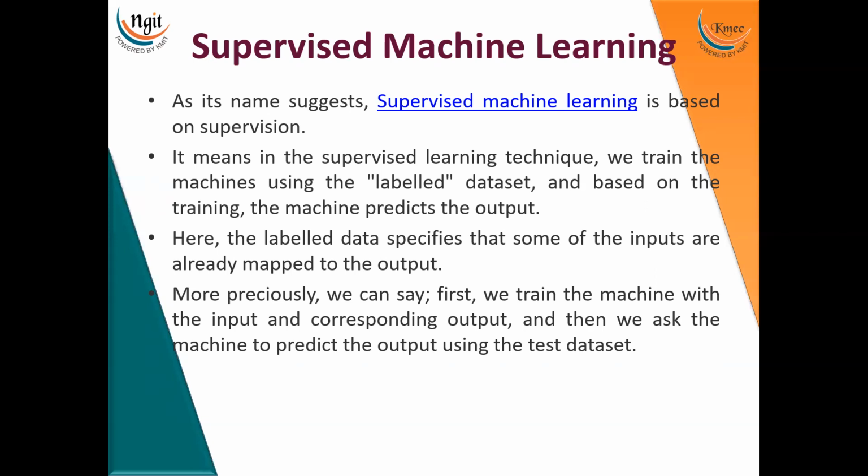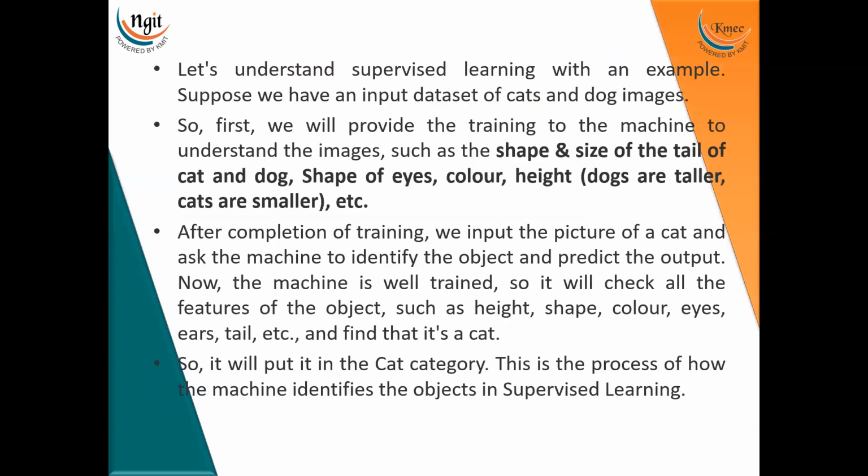More precisely, first we train the machine with the input and the corresponding output, and then we ask the machine to predict the output using the test data set. Some part we train the machine with the labeled data, and the part which remains is the test data set, for which we ask the machine to predict the output. Let us understand supervised machine learning with an example.